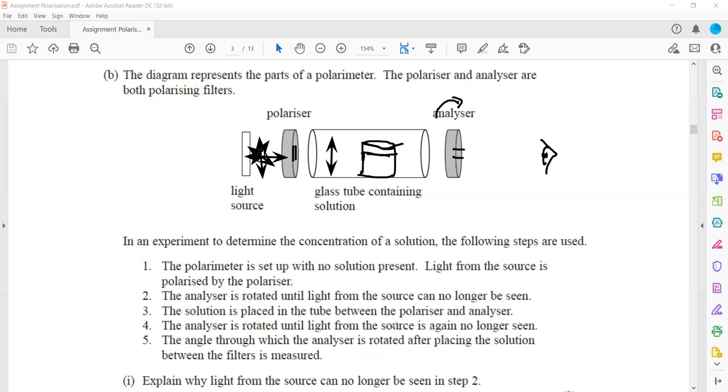The analyzer is rotated until the light from the source is no longer seen again. So what will happen? When we place the solution, this will cause rotation of the light. As it causes the rotation of the light, we will be able to see some light. And then again we rotate this analyzer until there is no light. No light means that the plane of the filter is perpendicular to the component of the light. The angle through which the analyzer rotates after placing the solution between the filters is measured.